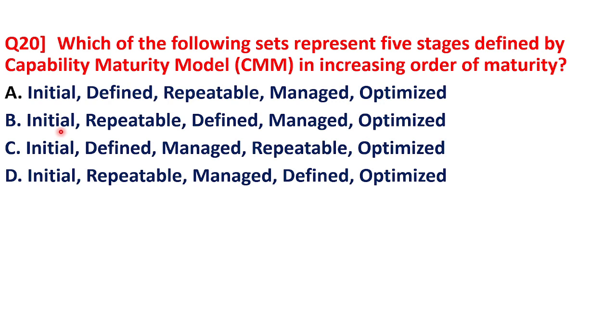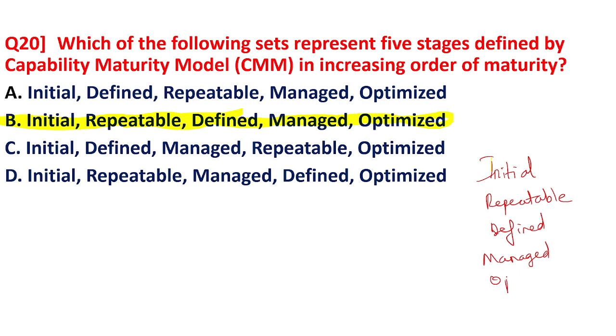So the order is initial, repeatable, defined, managed and finally optimized. So these are the 5 stages of CMM model, that is capability maturity model, in the increasing order of maturity.